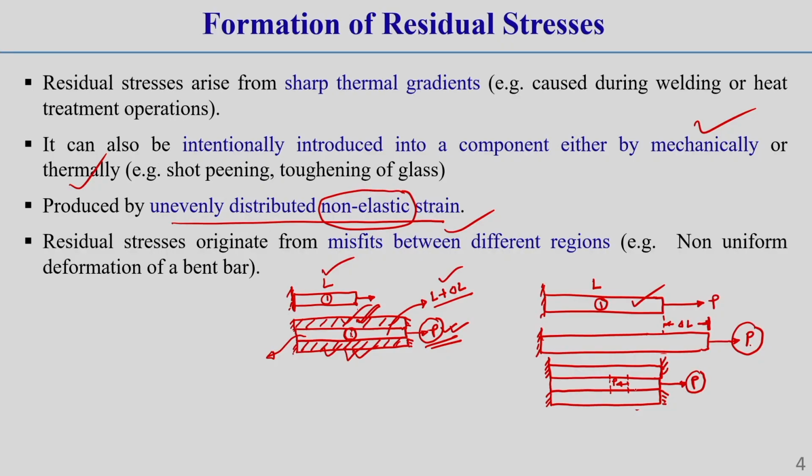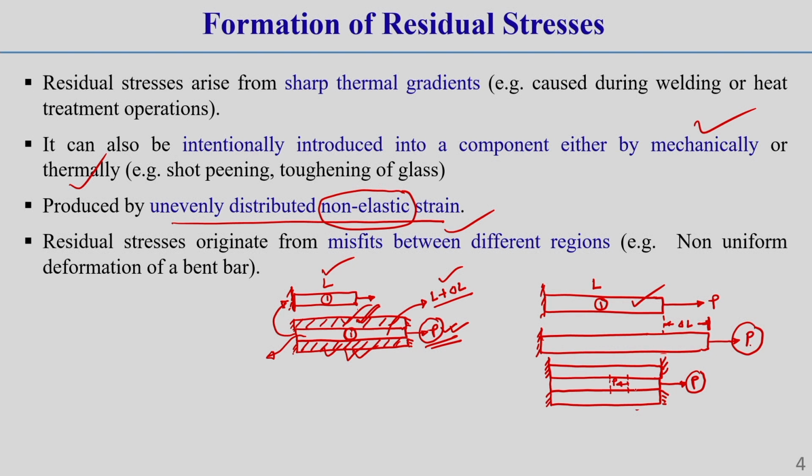So due to these things some internal resistance is developed. If we remove this bar 1 from the top layer and bottom layer support, then bar 1 will again return to its original position, and at that time this stress will be released.